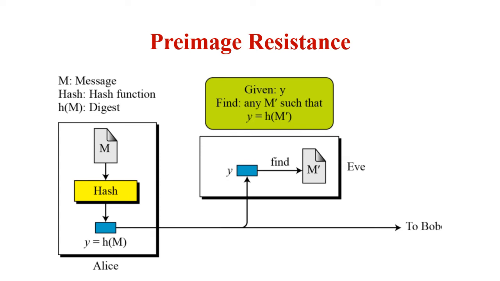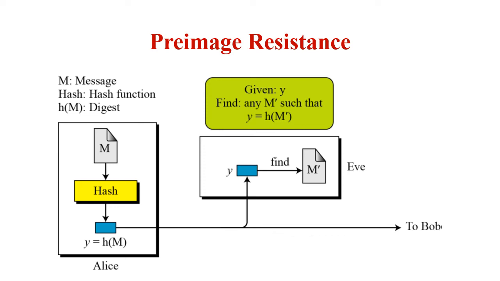Whenever you are writing your own cryptographic hash function, you must be sure that it is very difficult for the eavesdropper to identify some different message m dash for which the same hash or message digest is generated. It means that for a different message the same hash should not be generated. That is called pre-image resistance.